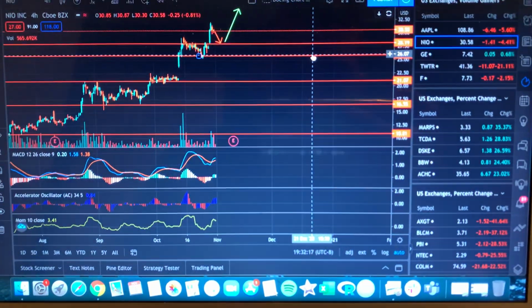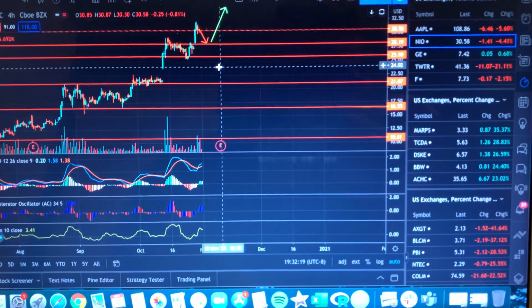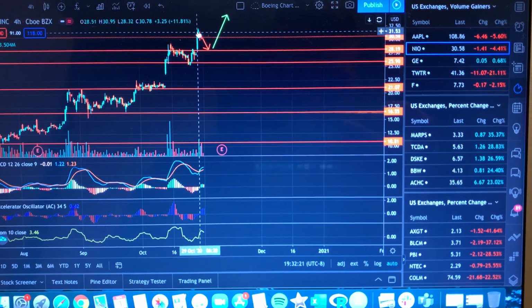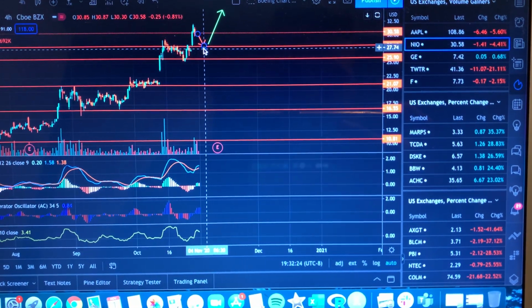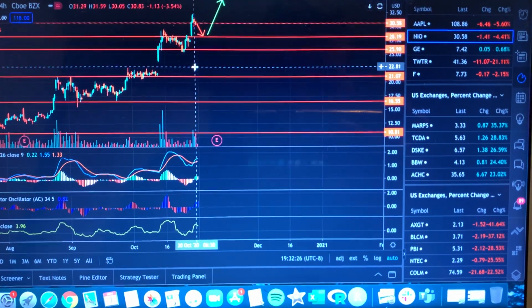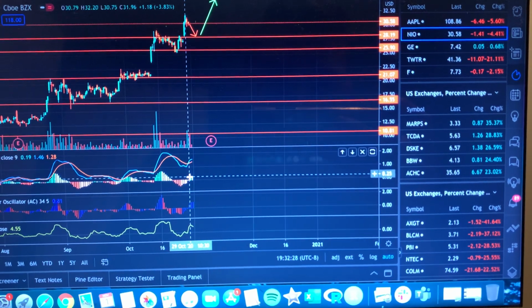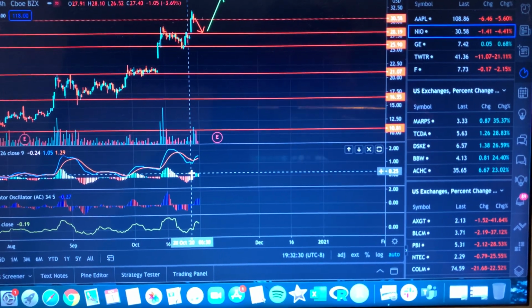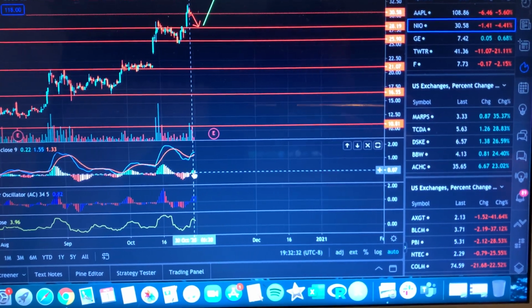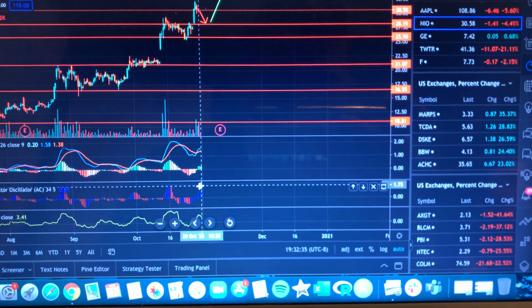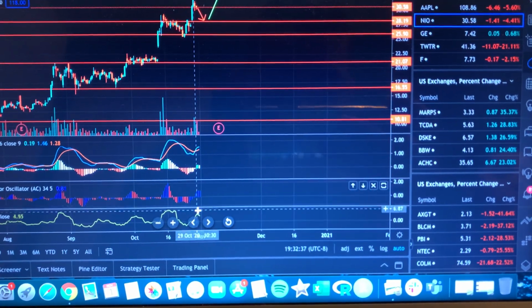So let's get started. I did just finish it right now. I do think from the tops that we are right now, we're going to go back down and retouch the $28-ish level. Currently, the MACD is showing a little bit of signs of bearishness. So is the AO oscillator, and momentum.